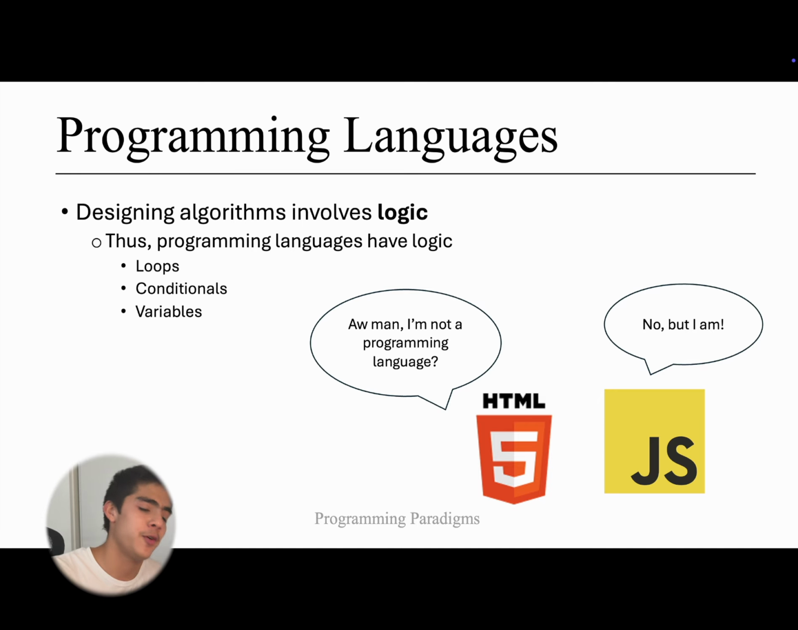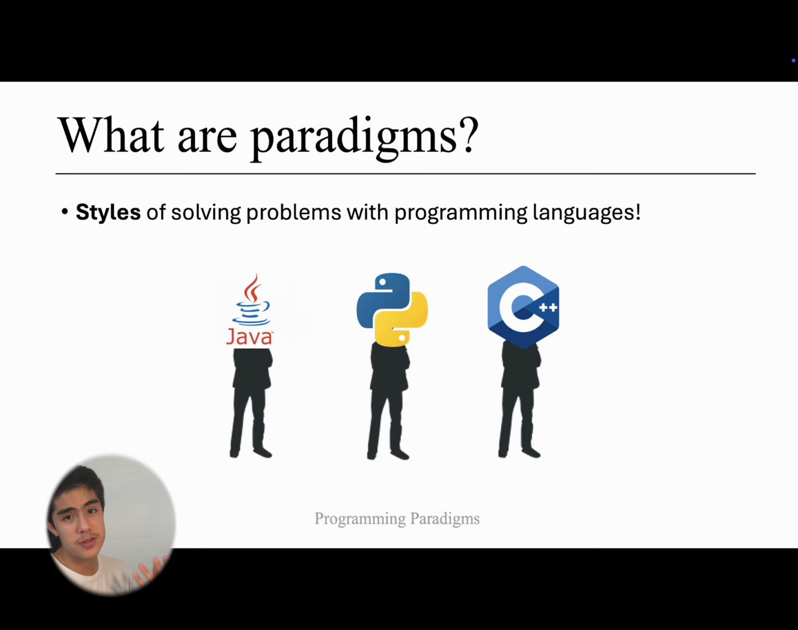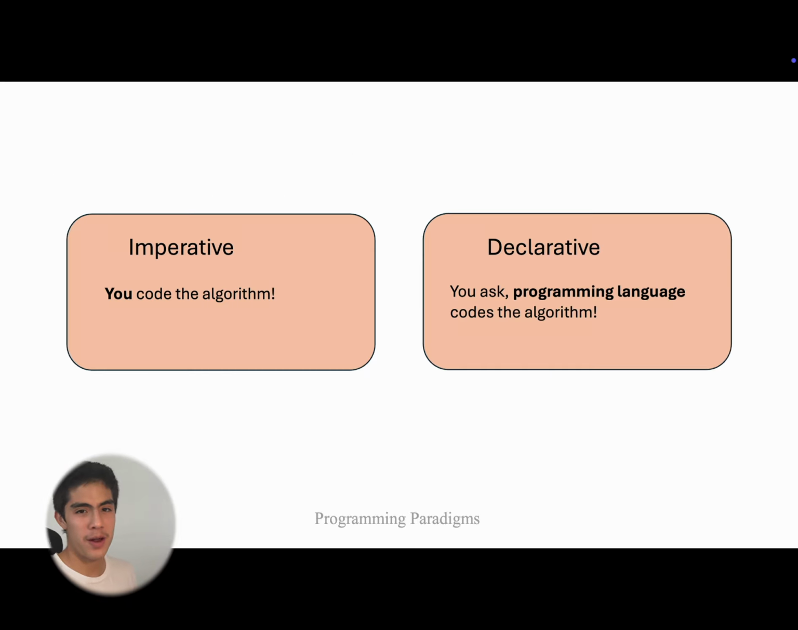And what are paradigms? Paradigms are just the styles or versions of solving problems using programming languages. As we can see, there's a variety. Maybe Java, maybe Python, maybe C++. But which one should we choose? Let's explore that now. A way to categorize programming paradigms could be imperative and declarative.